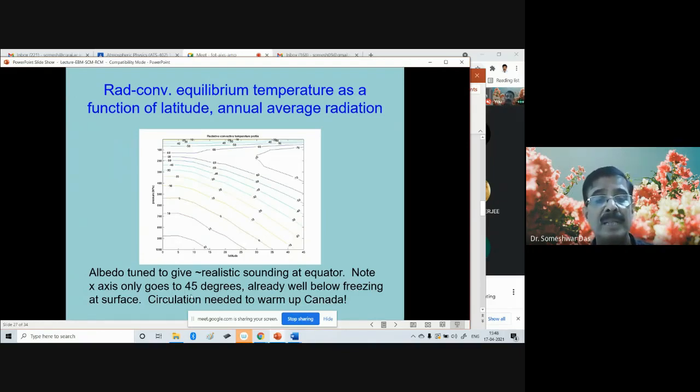So albedo is tuned to give realistic sounding at the equator in such models. Note the x-axis only goes up to 45 degree, already well below freezing at the surface. Circulation is needed to warm up Canada. Just a kind of joke or a statement. Because if you go further north, your surface temperature will be colder. So you are considering only up to Canada, not going further north towards the pole.